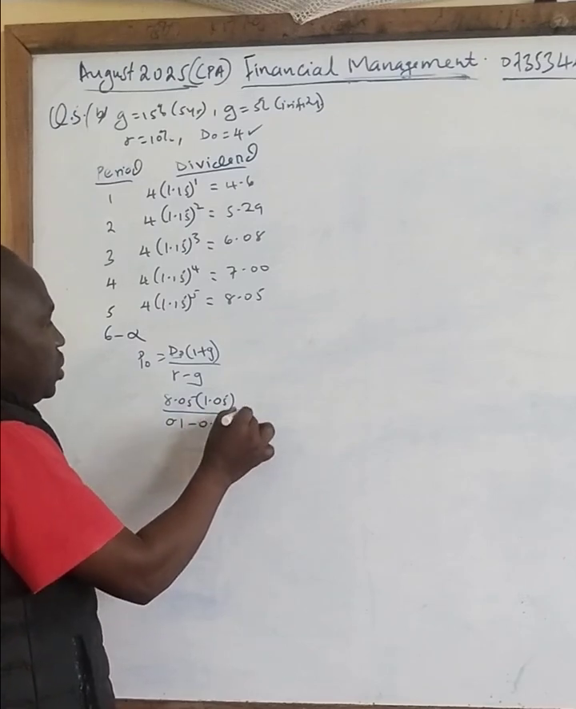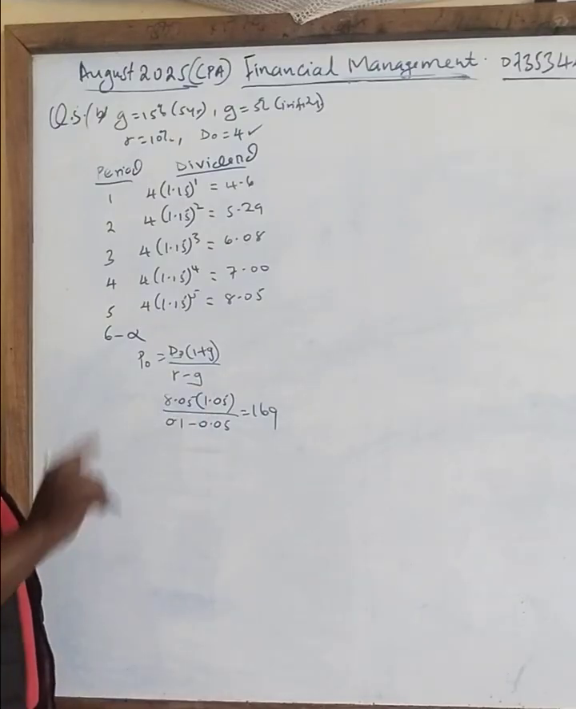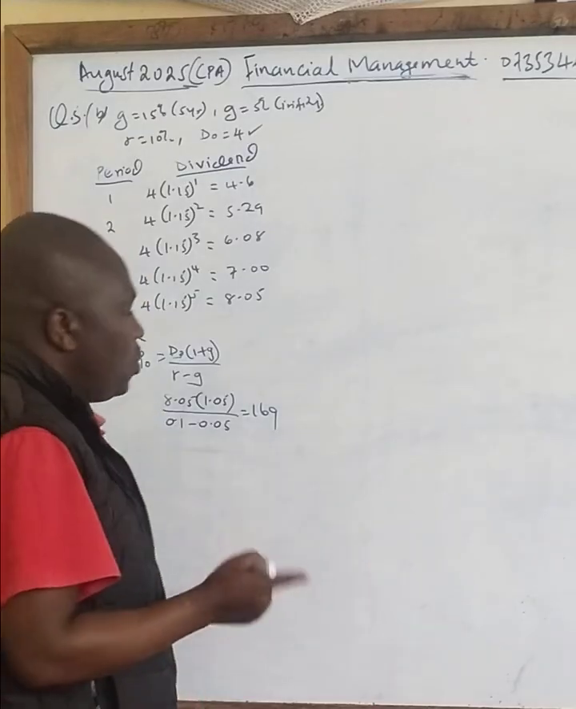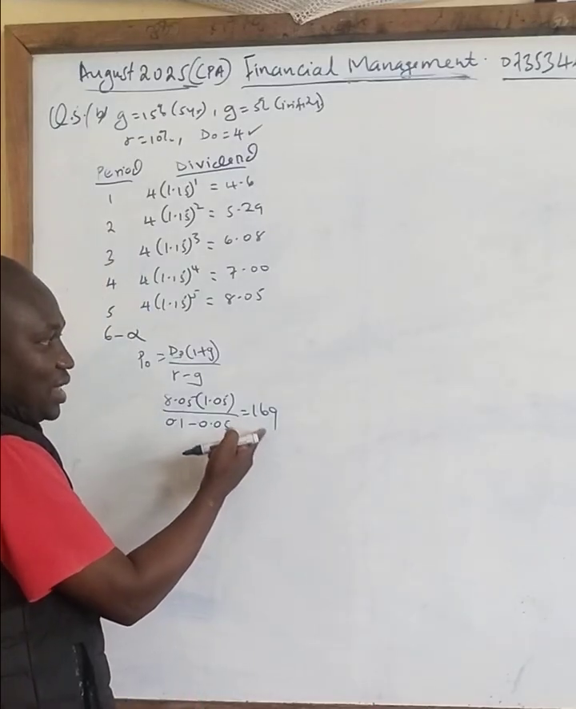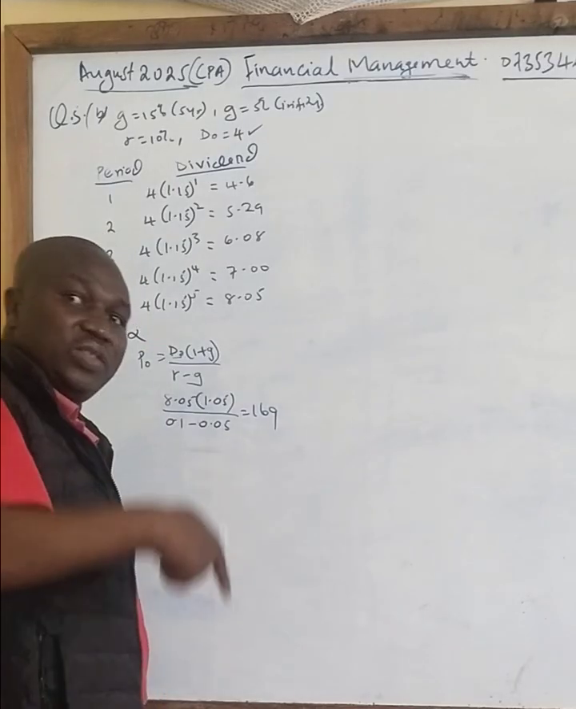So if you work out this question, it gives you 169. Correct? Remember, this 169 is at the beginning of the 6th year. Meaning, when we are discounting this figure of 169, it will be not at the end of the 6th year, but at the beginning of the 6th year.